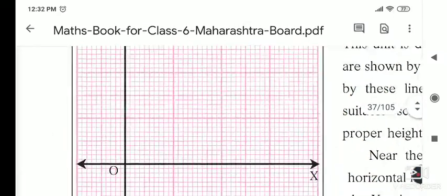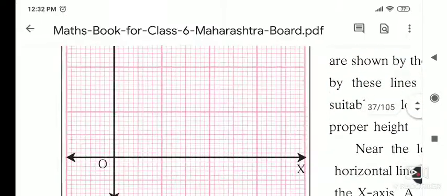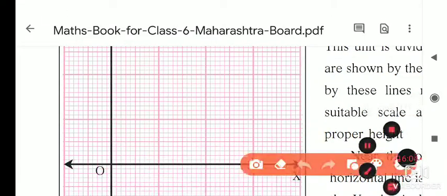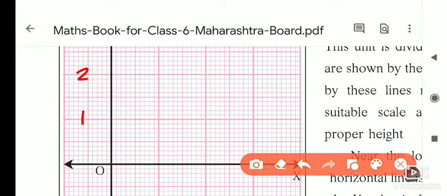Suppose this is the 0 to 1. So I will write here 1, 2, in that way. This line I can read as 0.2. If I draw this line, which line is it? Suppose this is the fifth line, I told you, fifth, 6 and 7, so this value is 0.7.